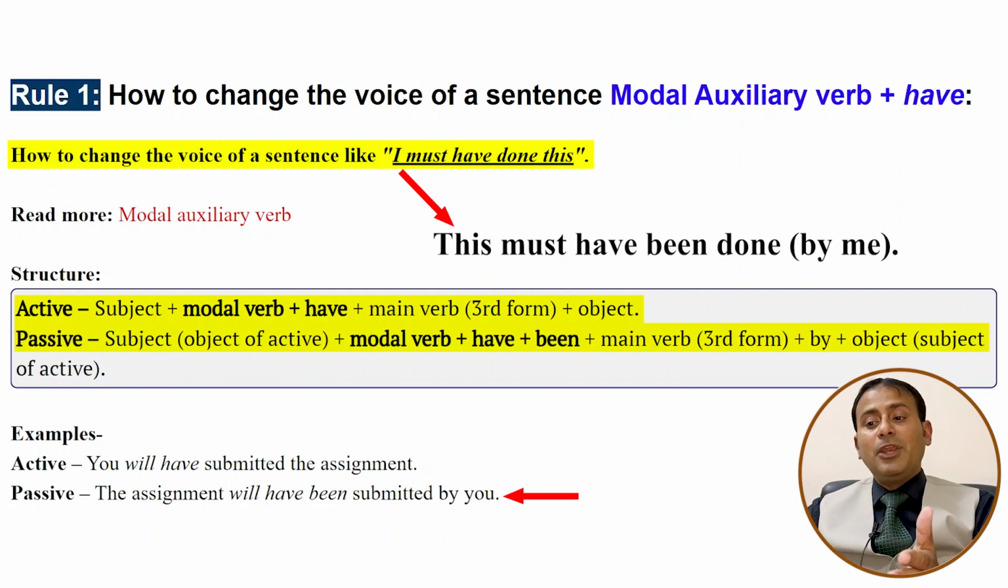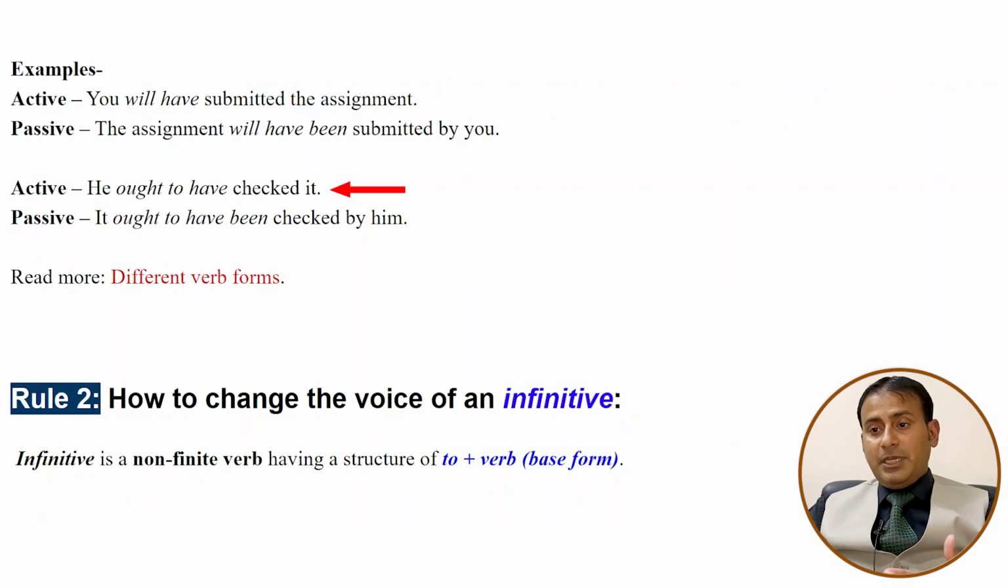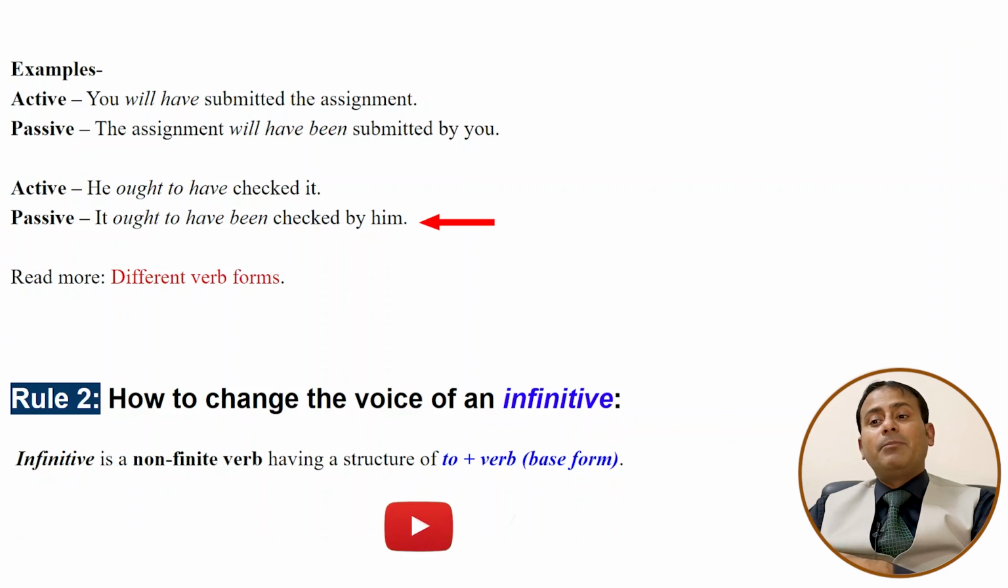The assignment will not have been submitted by you. Will the assignment have been submitted by you? So this is how we can make interrogative and negative sentences as well. He ought to have checked it. He should have checked it. It will become the subject. It ought to have been checked by him, or it should have been checked by him.